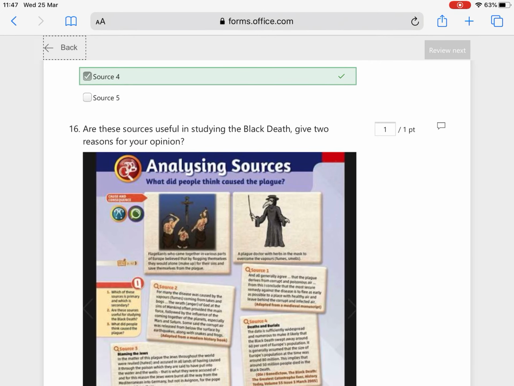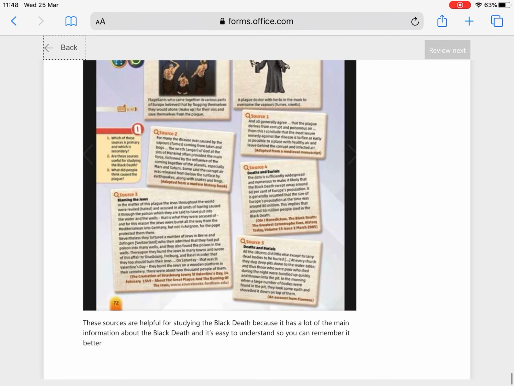Finally, are these sources useful in studying the Black Death? And give 2 reasons for your opinion. I always found these questions very difficult because you have to put yourself in a different mental space when you're answering them, and really look deeply at how useful the source is and how it helps our understanding. And there's a very good answer given here.